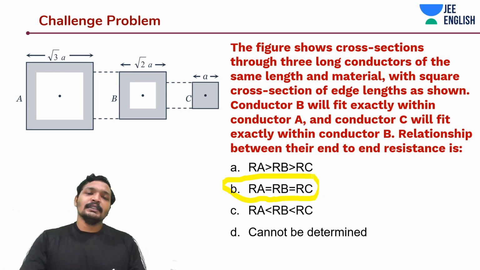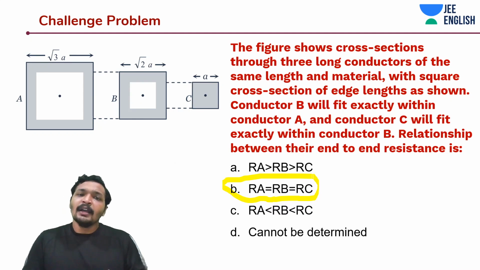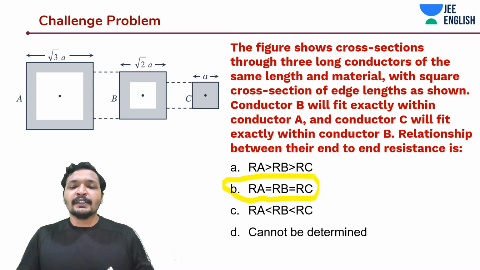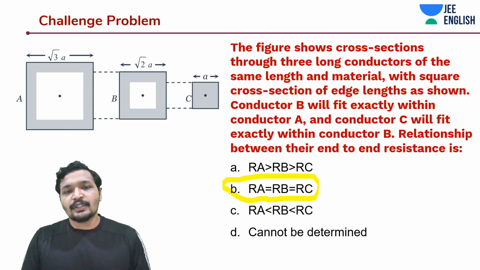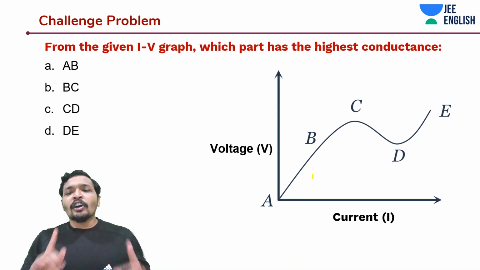A little bit tricky, just in terms of putting it inside and putting it inside, that is making it a little bit confusing, but a very easy problem. So resistance of A is equal to resistance of B is equal to resistance of C, which is nothing but rho into L by A squared for all 3 of them. Awesome question.